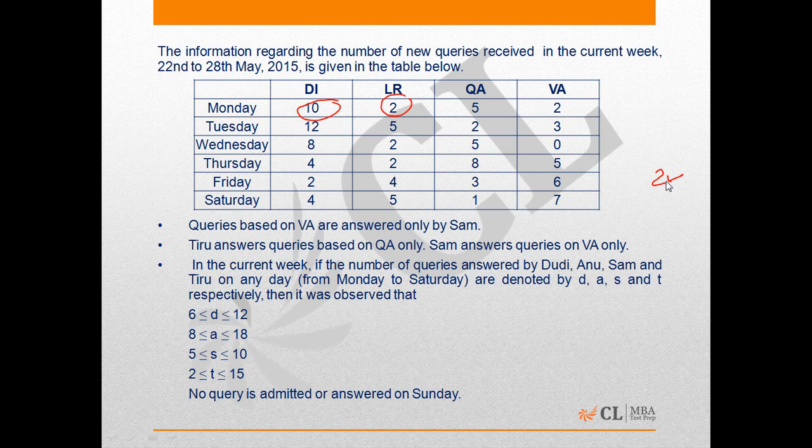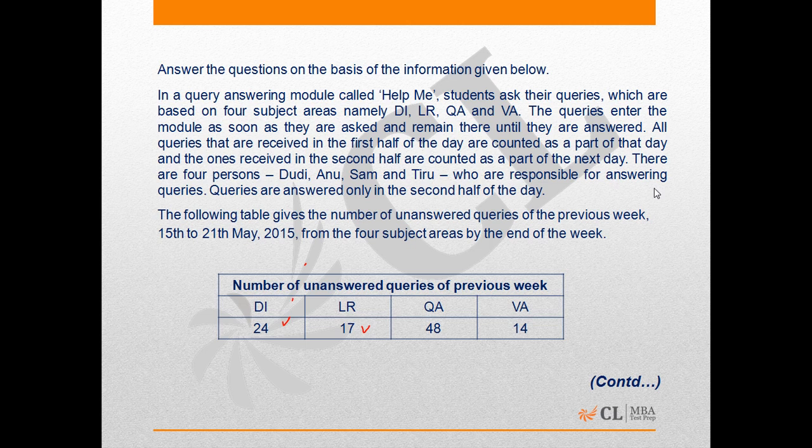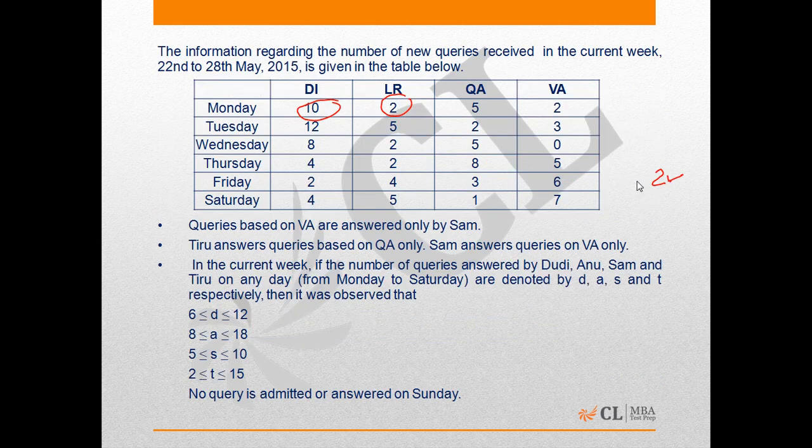So if we just talk about the current queries, then it was not possible for him to answer 10 queries on Monday, but we have to consider the case of pending queries of the previous week as well. From the VA area, there were 14 pending queries from the previous week, and if we add two more queries of Monday, then the total number of queries at the end of Monday must have been 16.